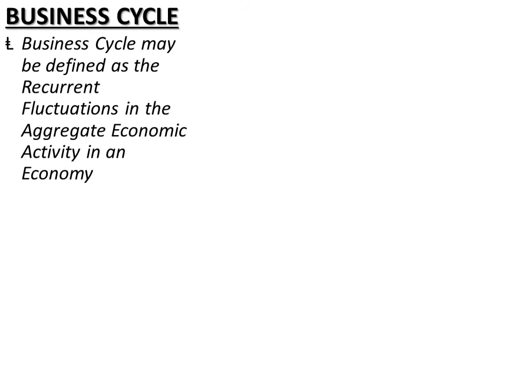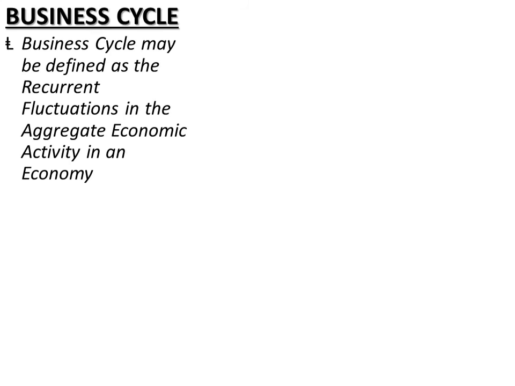We can categorize economic activity into three areas: income, output, and employment. When there are recurrent fluctuations in these three areas, income, output, and employment, then we term it as business cycle. We can also term them as short-term fluctuations, right?